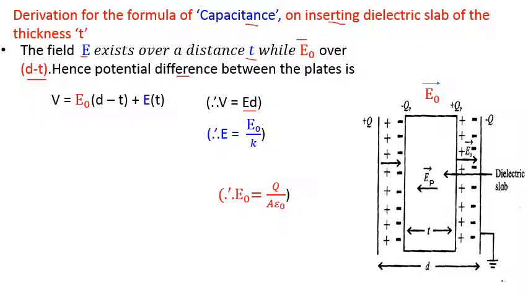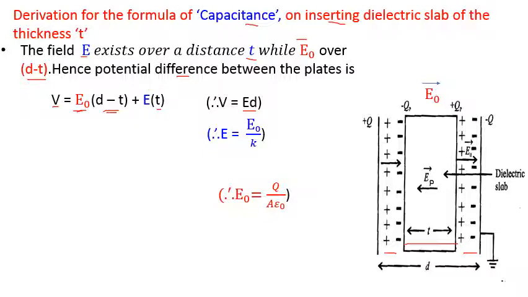From this, the potential difference is E0 into d minus t, because in this region the field is E0, plus E into t. E is the field over this much distance, so E into this distance gives again the potential difference.